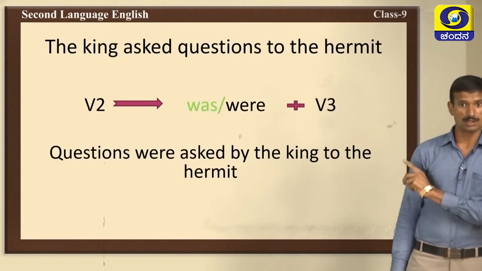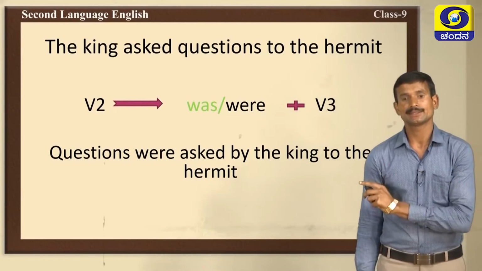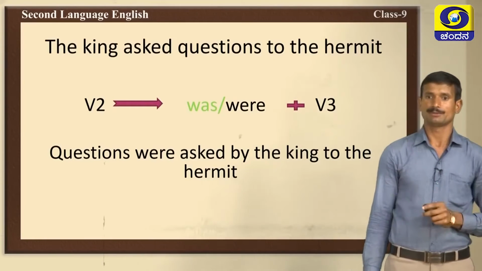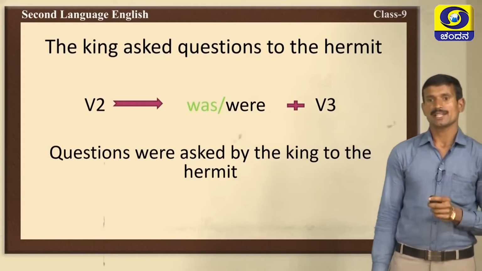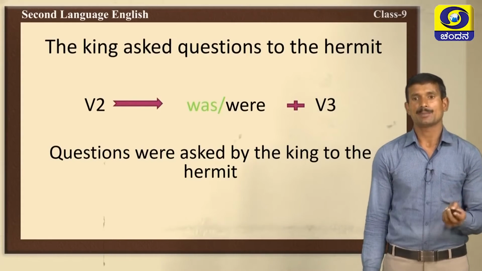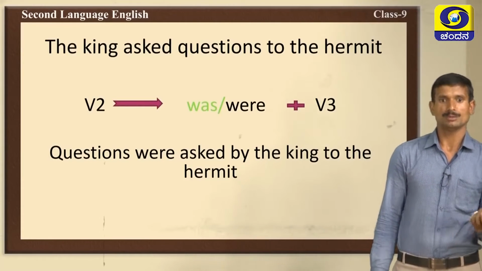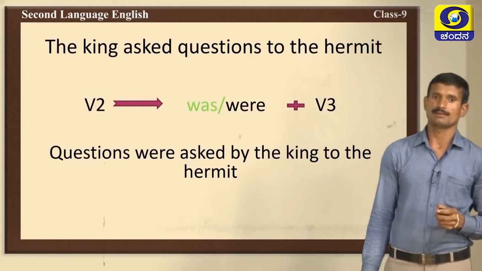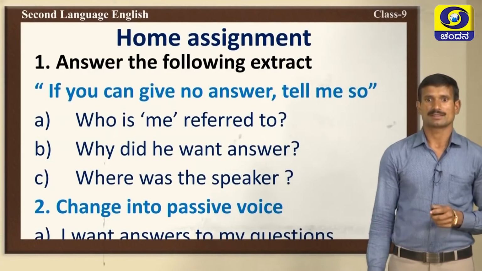Questions were asked by the king to the hermit. Very good. Now, you are familiar with how to change simple present and past forms into passive voice, active to passive voice. Very good.